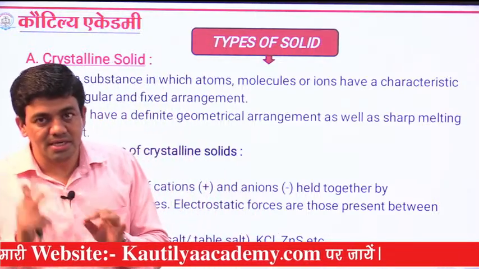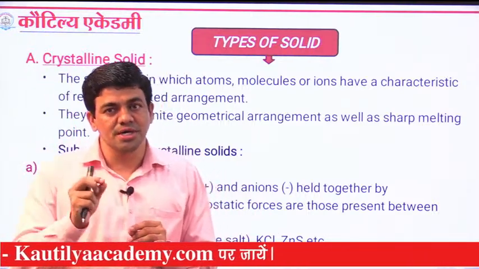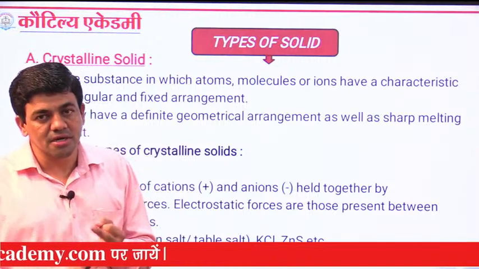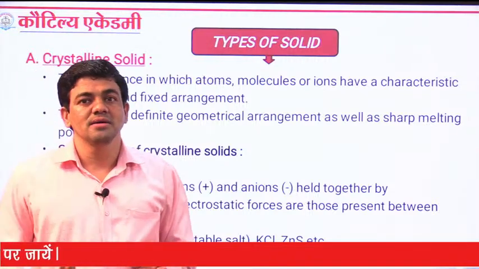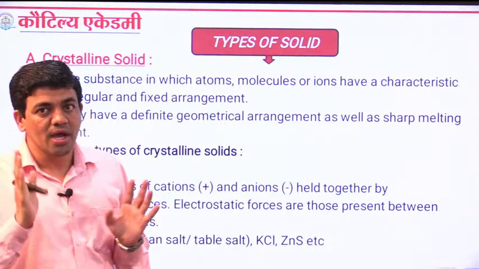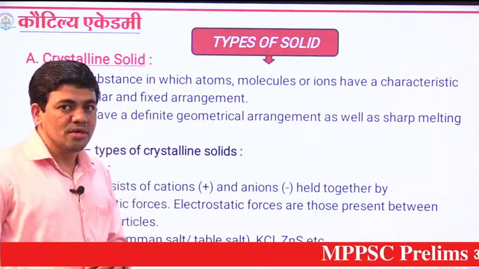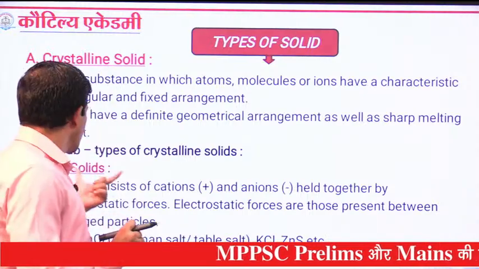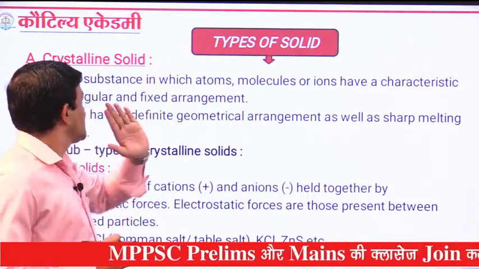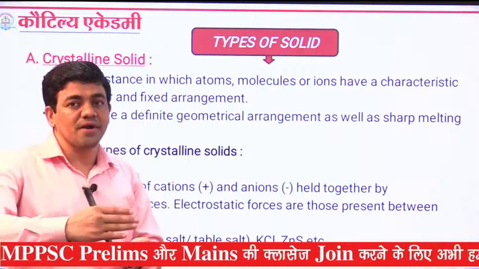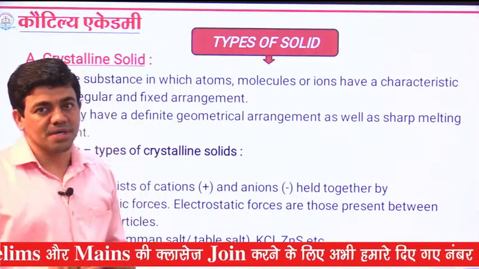And we have taken examples related to the amorphous solid, such as plastic, rubber, and glass. Now let us learn about the subtypes of crystalline solids. Subtypes means that this crystalline solid can be further classified into its subtypes.